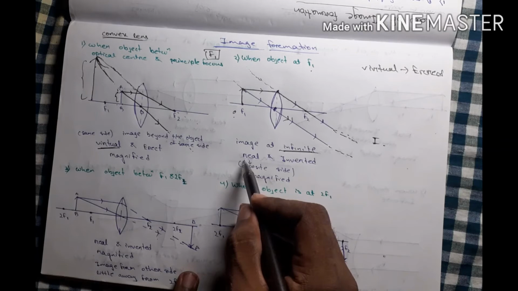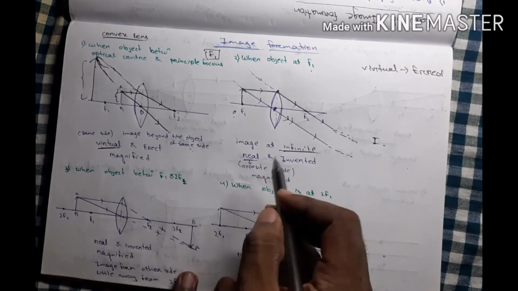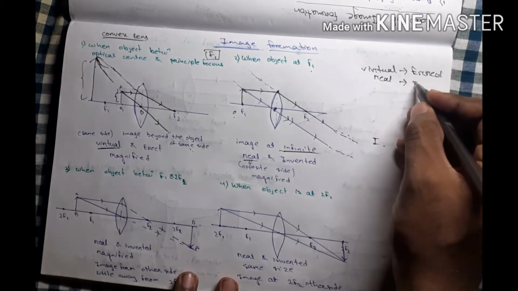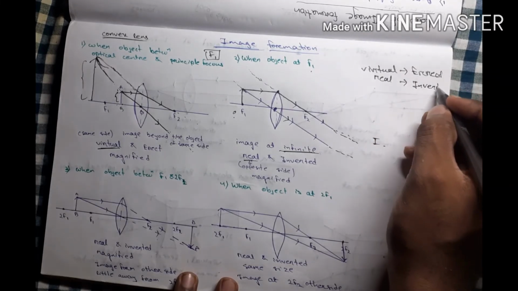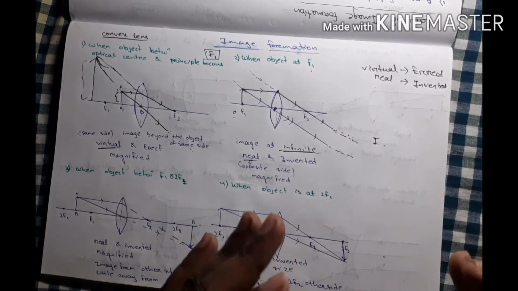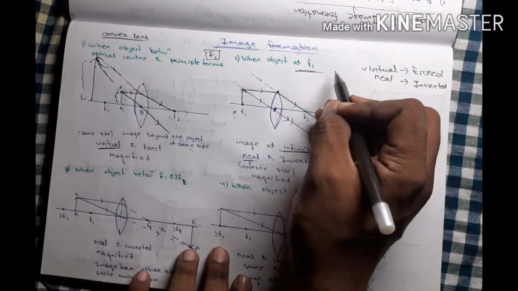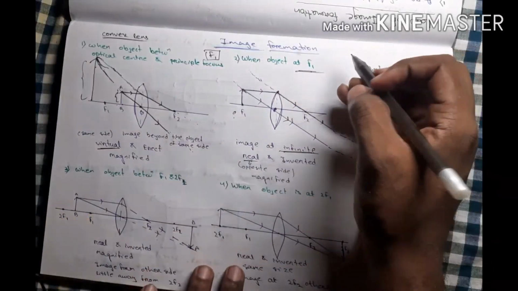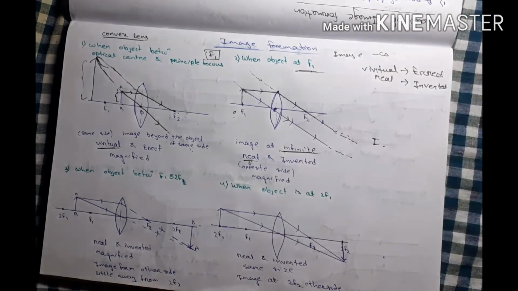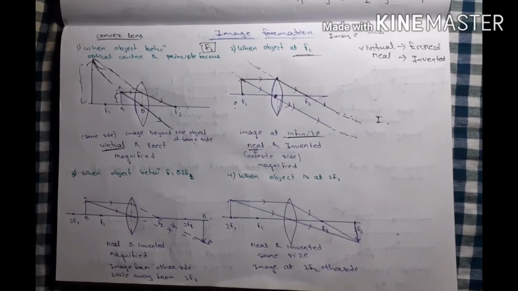So the object is this side, the image is the alternate side, so I can call it real. If it is real, then the image will be inverted. Okay. Understand? Always remember, if the object is at F1, on the focus point, then the image is surely at infinity. Image surely at infinity. Okay.